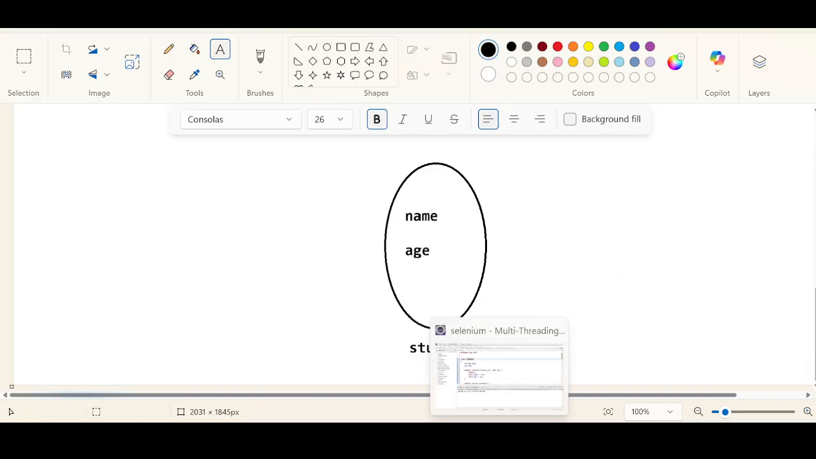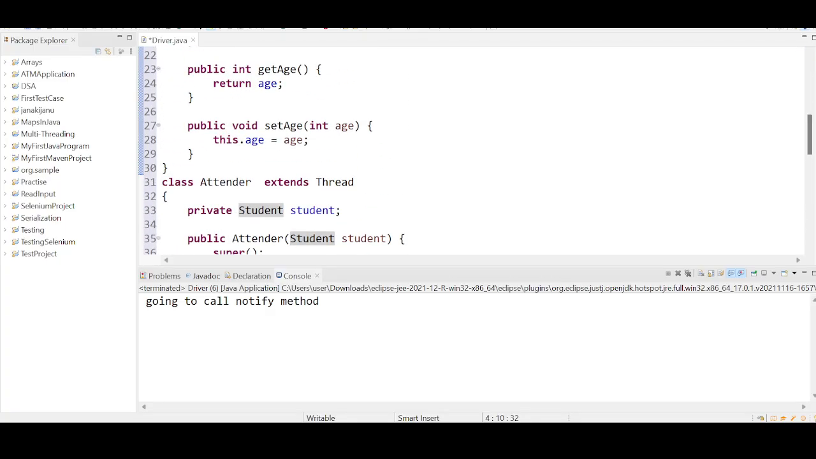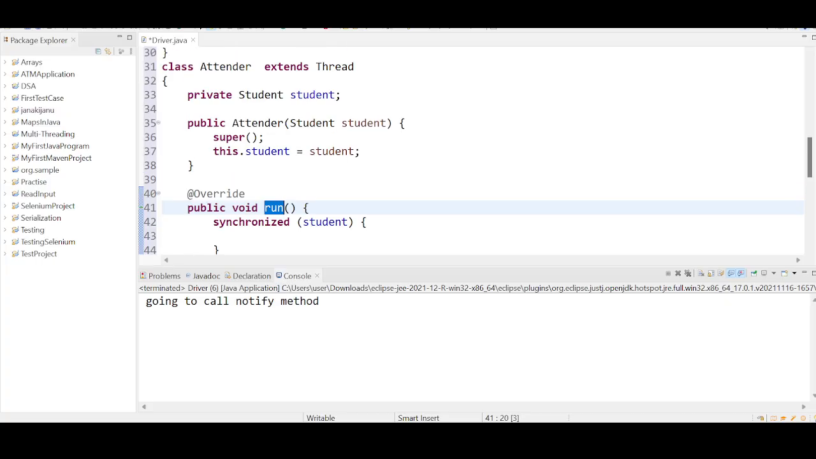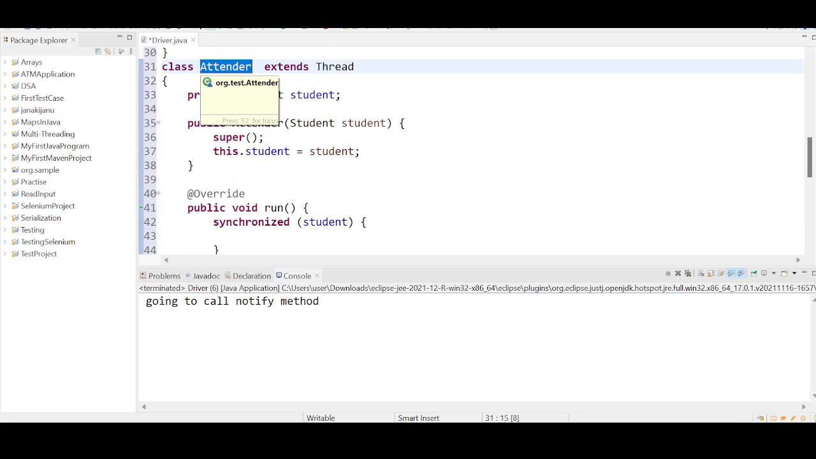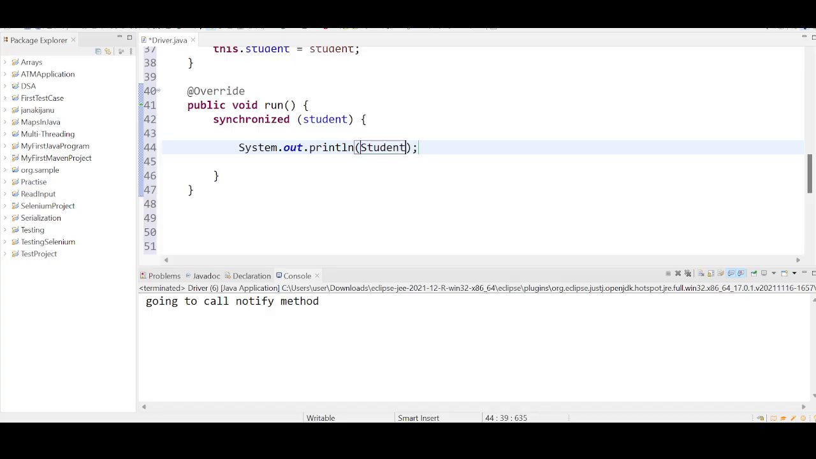After this, what I want to do here is, I have taken an Attender class. The Attender class is going to have the student object as a reference, and I have overridden the run method. Why the run method? Because my Attender class is going to start a thread. Inside the run method, I'm going to keep a simple instruction here. System.out.println, student, I'm going to fetch the name of the student, plus student dot age.